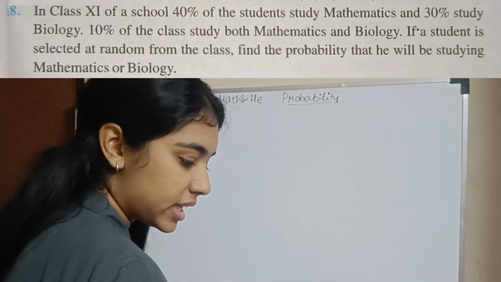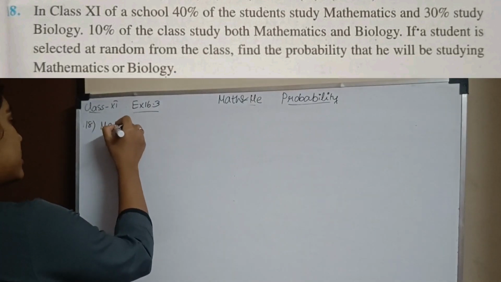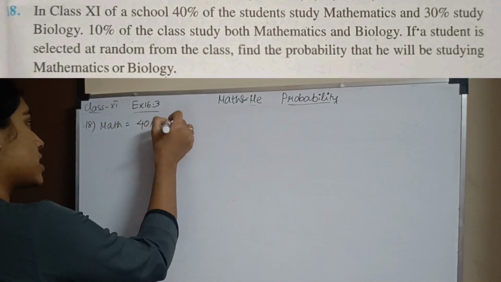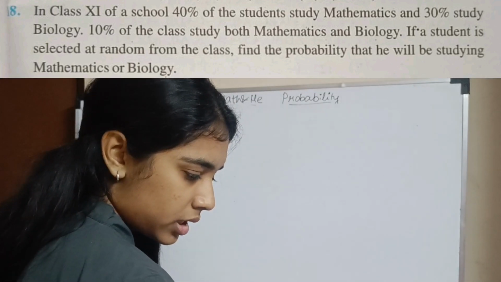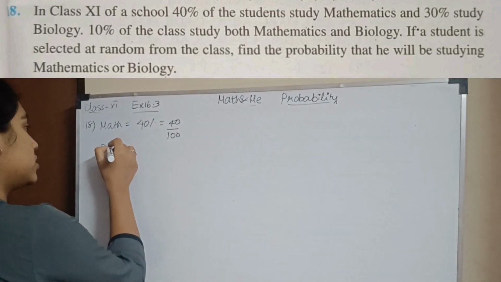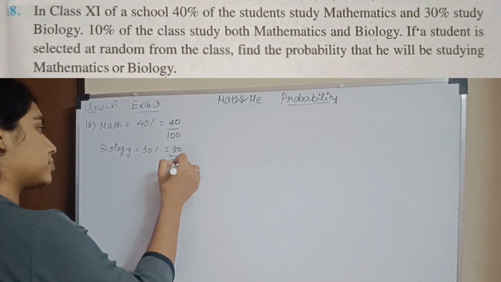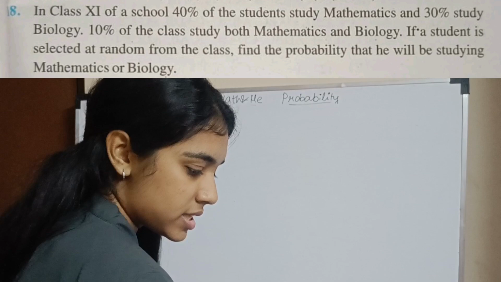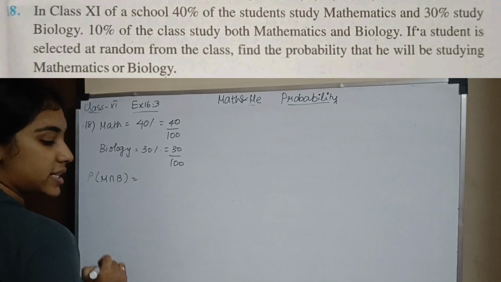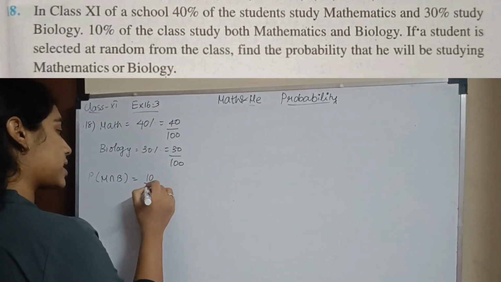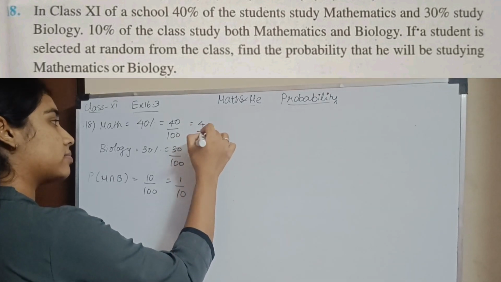Question number 18. In class 11 of a school, 40% students study mathematics. So 40%, which means 40 divided by 100. Then 30% study biology, which is 30 by 100. Then 10% study both math and biology. So probability of math and biology, meaning intersection, is 10%, which is 10 divided by 100, 1 by 10. Biology will be 3 by 10 and math will be 4 by 10.